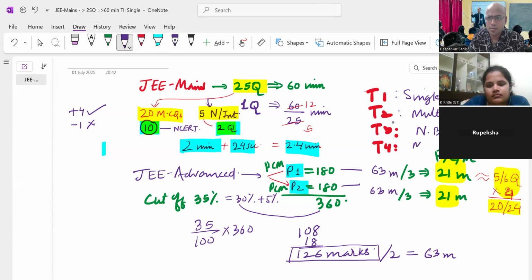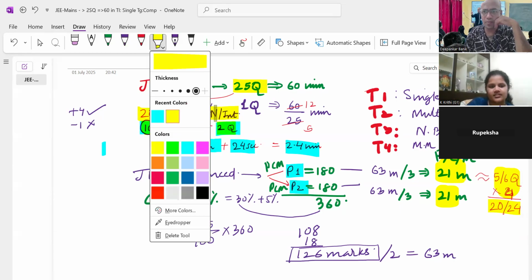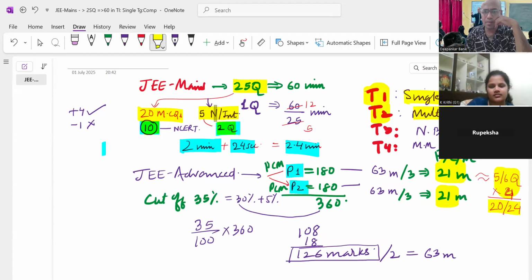Matrix match. Am I right? Yes, sir. Or sometimes we can categorize type 5 as passage based, that is comprehension. So these are the 5 types. I hope you must have gone through these types while weaving it. This is type 1 single, type 2 multiple option, type 3 numerical based, type 4 matrix match, type 5 comprehension and passage. Getting my point?